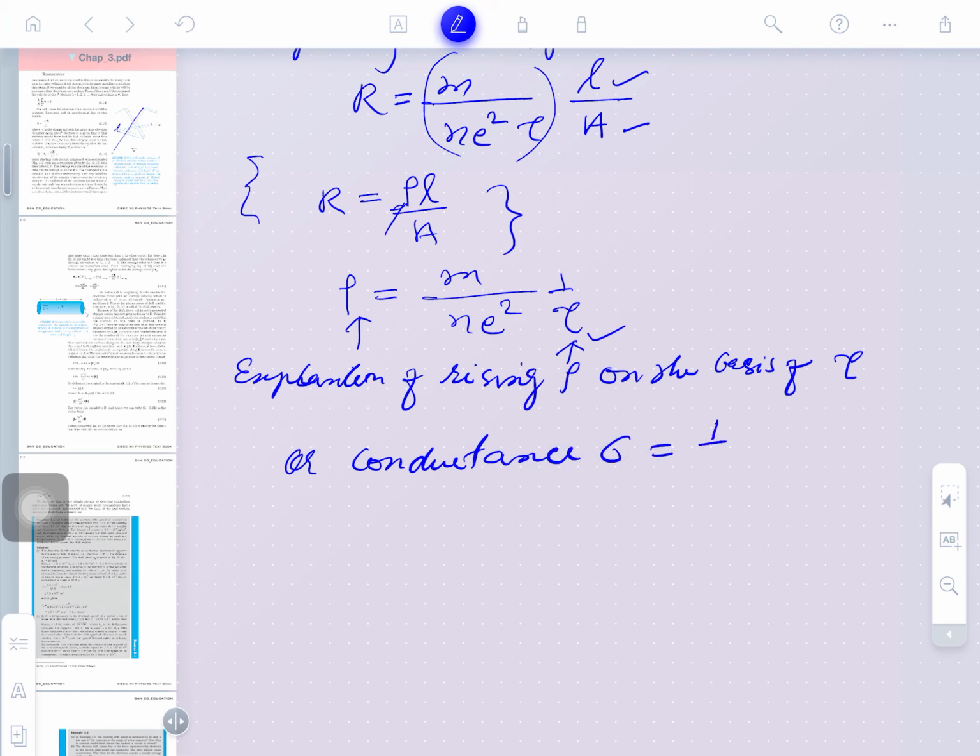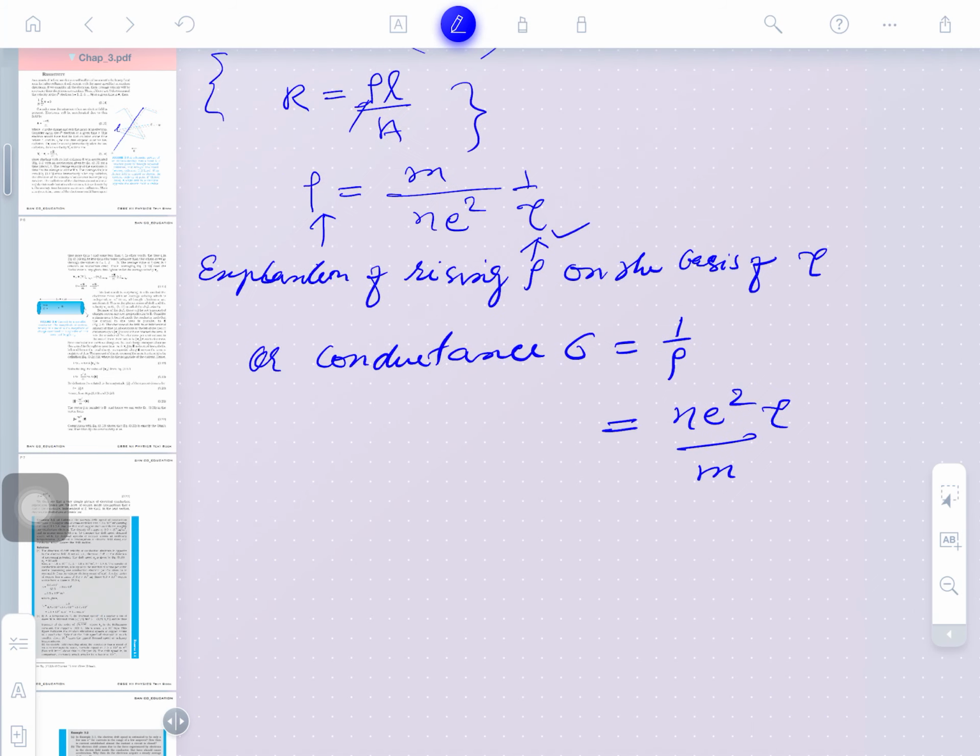Conductance is represented as sigma and is the reciprocal of rho. So, this can be given as n e square tau divided by m. Whose conductance is more here? This is the mass of the electron, you may see. You will study this in the third chapter of electrochemistry.